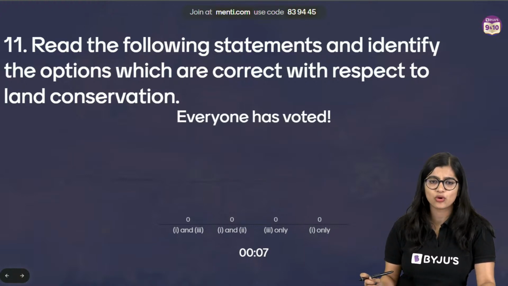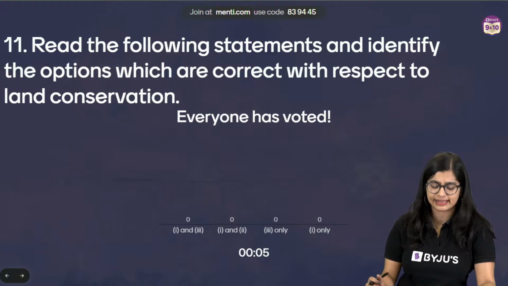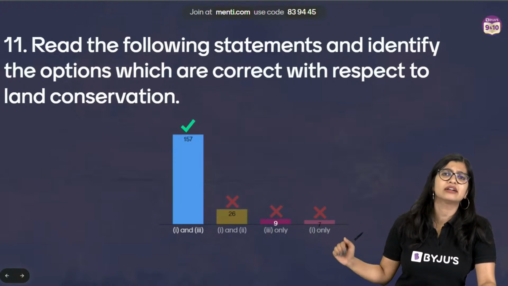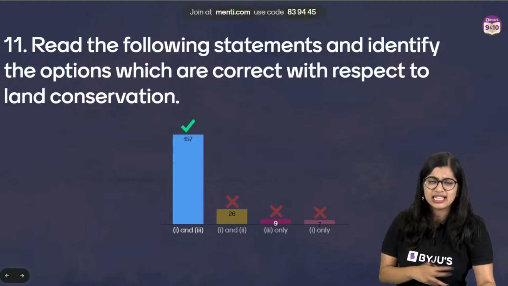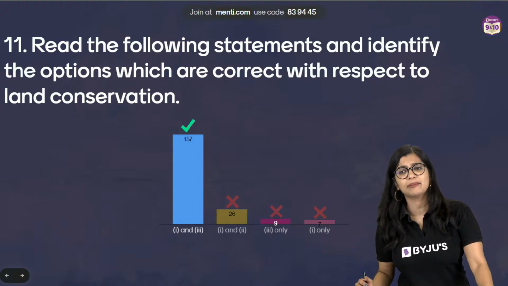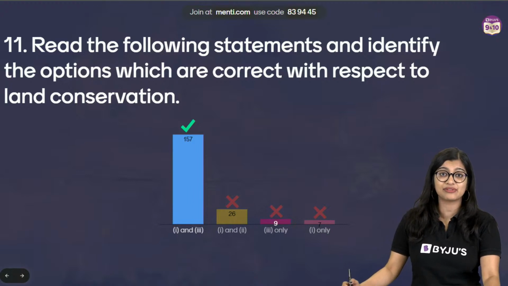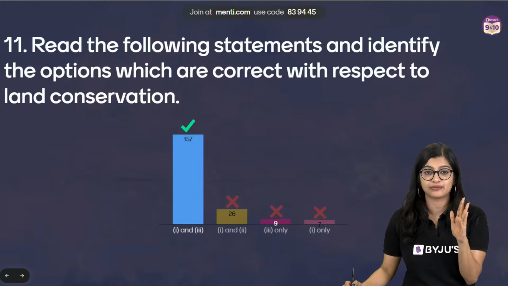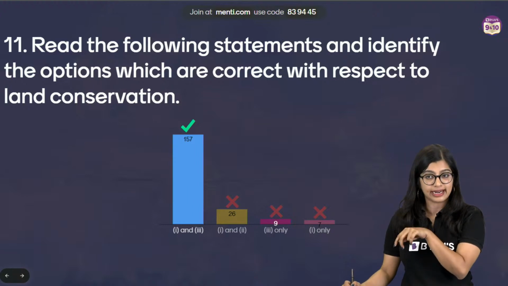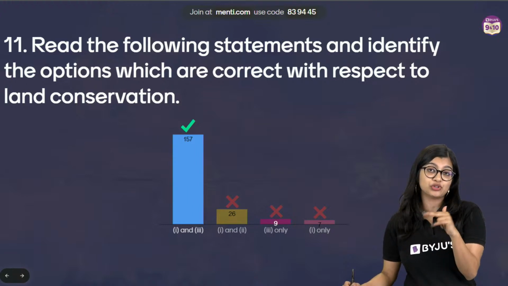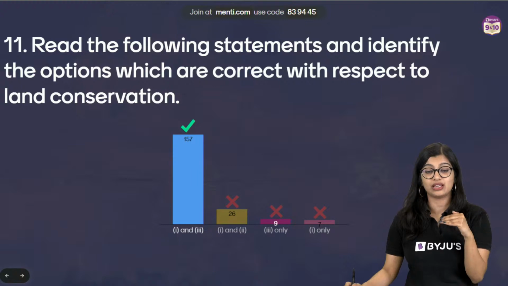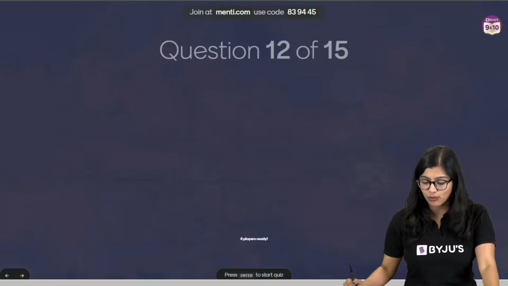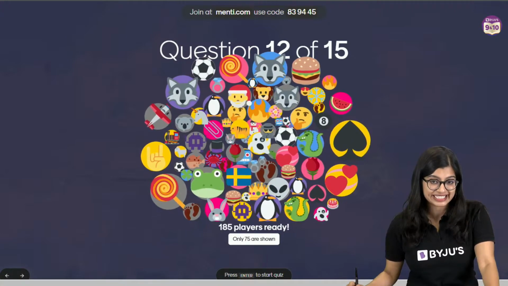Very good. I can see most of you have got the answer correctly. Option number 2 said that planting shelter belts is ineffective, but that is not true. Planting shelter belts is actually effective for land conservation, especially in arid areas. This is very effective, which is why option 2 is actually correct. But in this case, the statement in option 2 is incorrect, which is why 1 and 3 are the correct answers, right? So let's move on to question number 12 on your screens now.